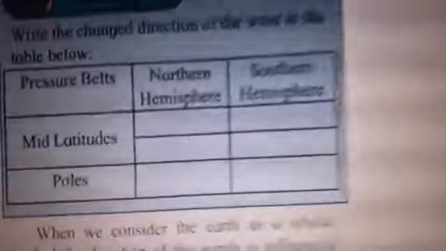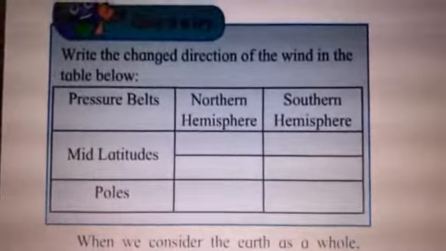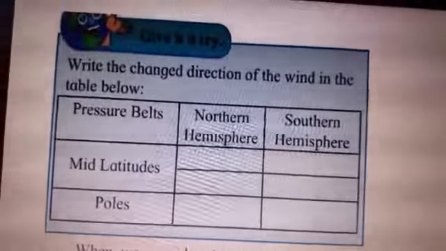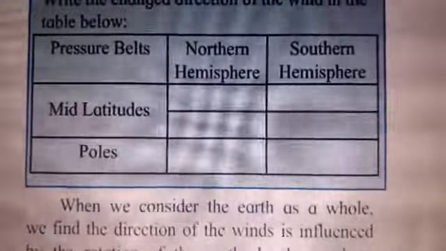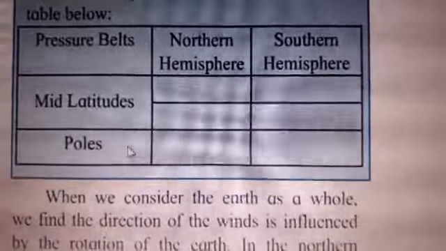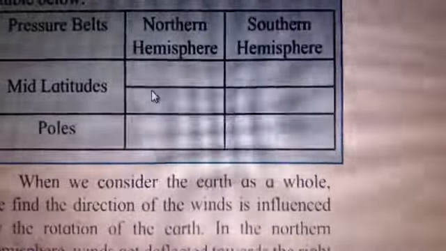Next, give it a try. Write the changed direction of wind in the table below. Pressure belts are given: northern hemisphere, southern hemisphere, mid latitudes and the poles. In the mid latitudes, how will the winds blow?